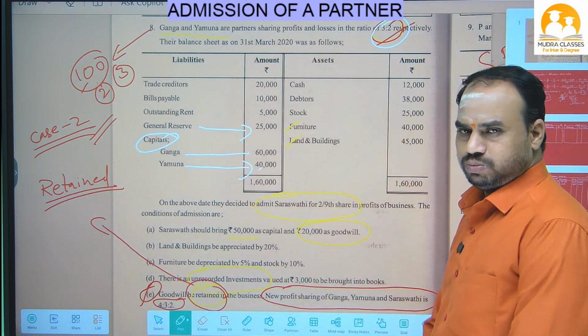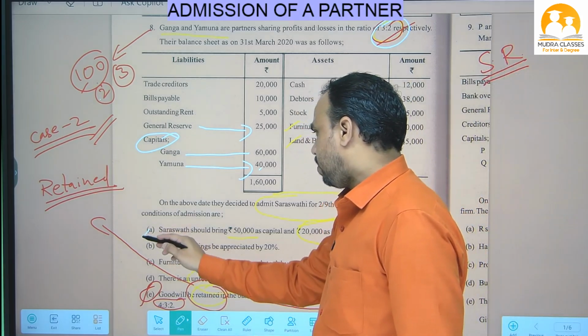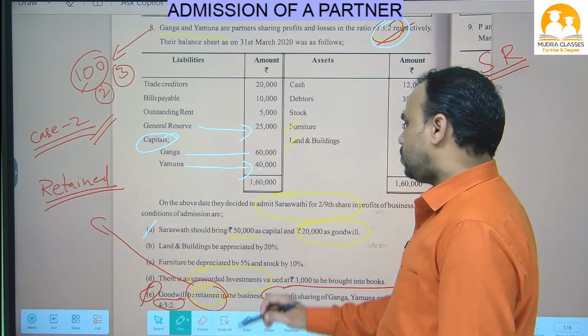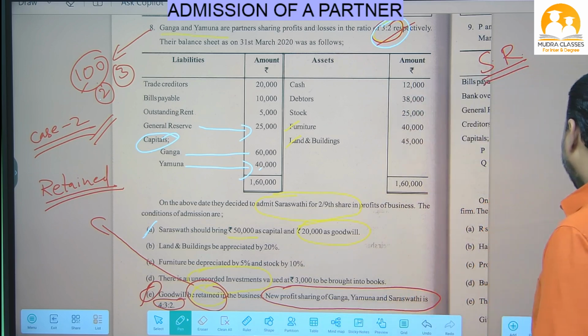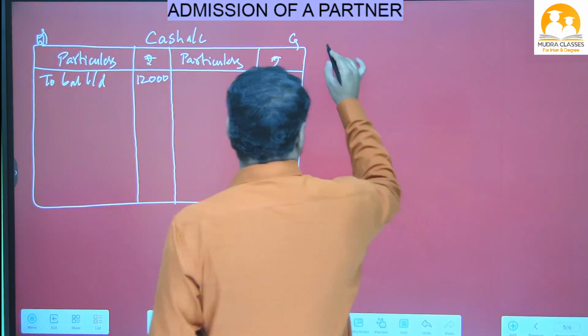Now we have to see the adjustments one by one. First we will see adjustment number A. Saraswati should bring 50,000 as capital. So a new partner is bringing capital into the business. For that purpose, we will write this journal entry.